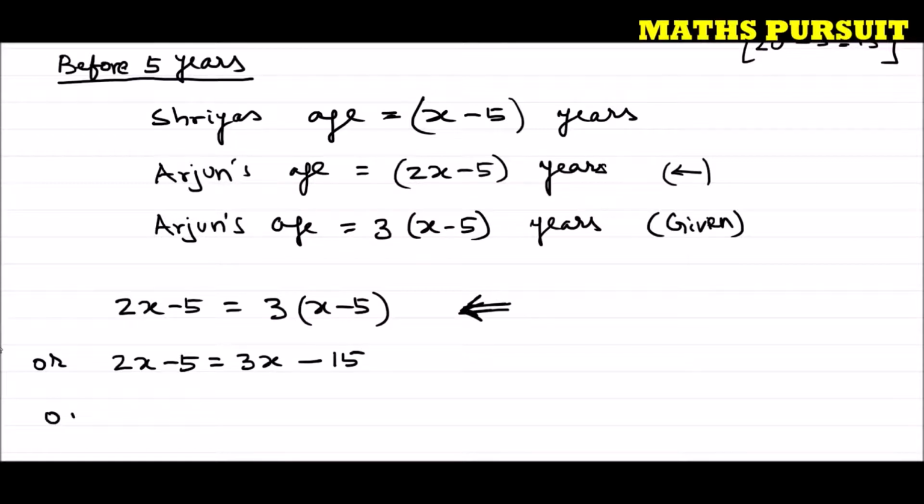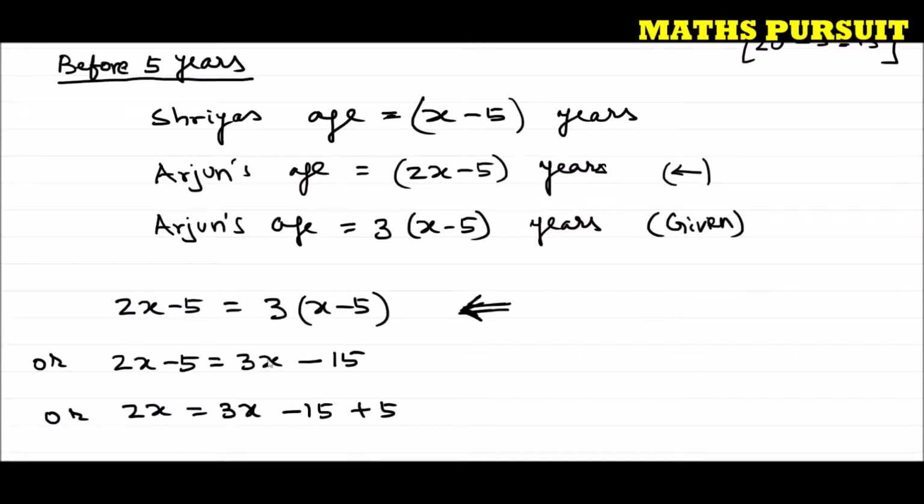Or I can write 2x is equal to 3x minus 15 plus 5. So what we got? We got 2x is equal to 3x minus 15 plus 5.